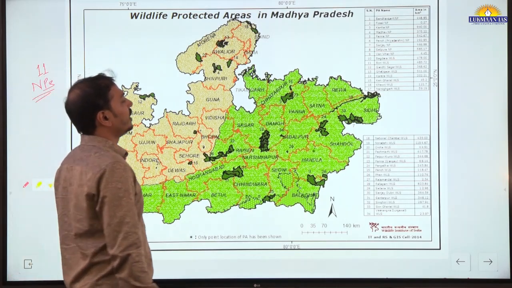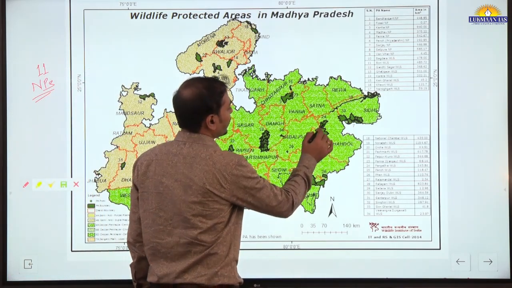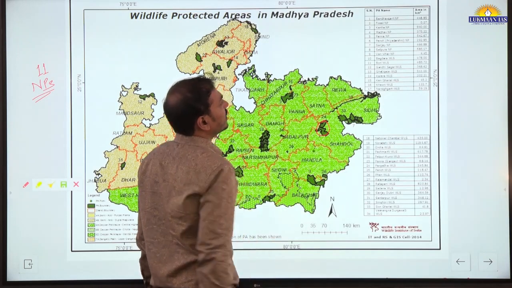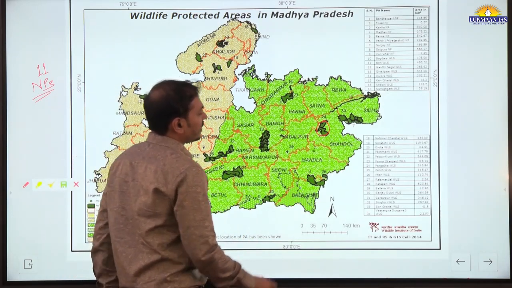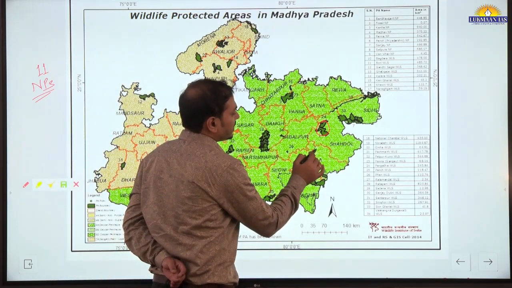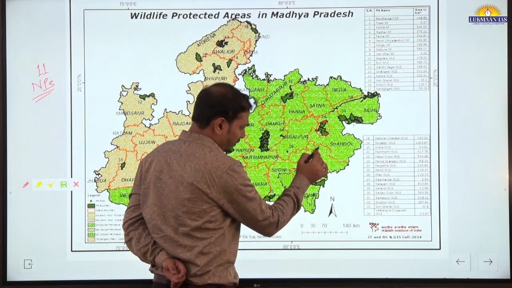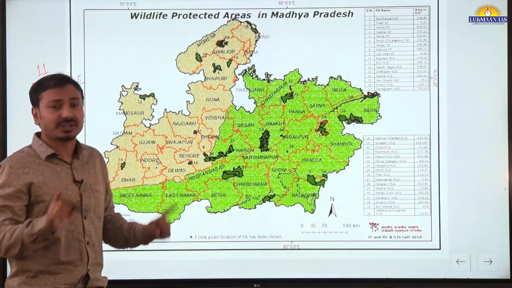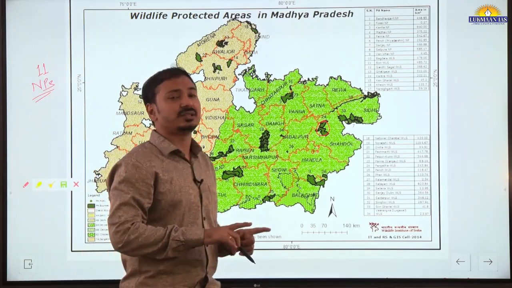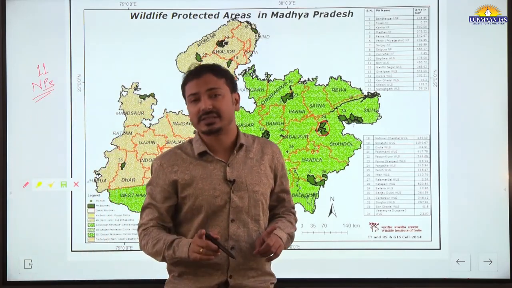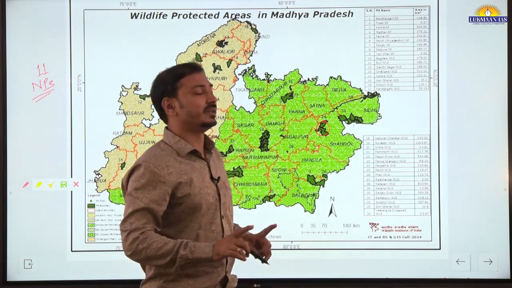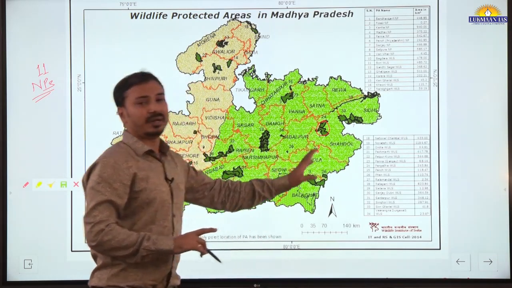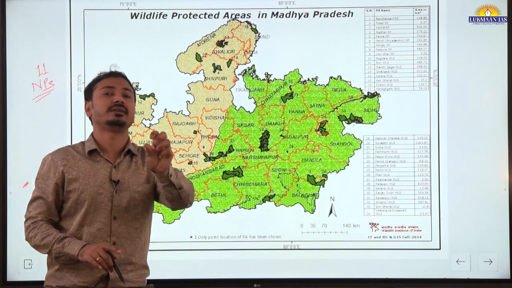First, Bandhavgarh National Park, this is the location. Second is Fossil National Park and Dinosaur Fossil National Park, located here itself. Both are two different national parks, separate, but among the smallest in area.